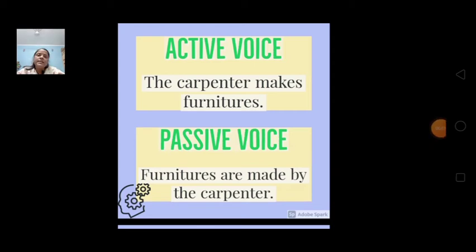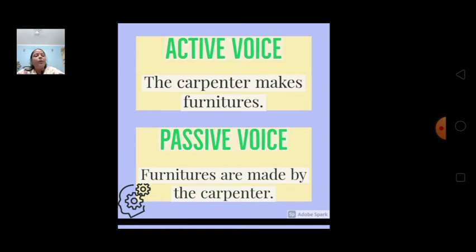To understand what is active voice and what is passive voice, let's see one example. The carpenter makes furniture. In this sentence, makes is an action verb. Alright, who is doing the action? The carpenter. So, the carpenter is the doer of the action. And who is receiving? Where is the action being done? On furniture. So, furnitures are the receiver in this sentence. So, in simple words, we can say that when the doer of the sentence is the subject and it gets more importance, the sentence is in active voice.